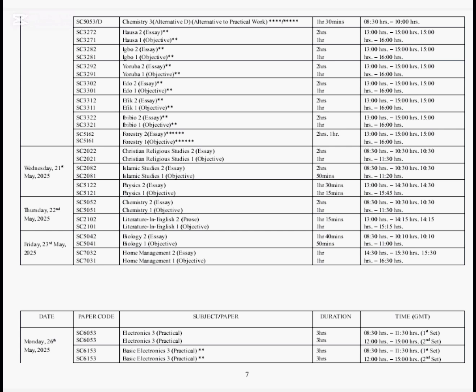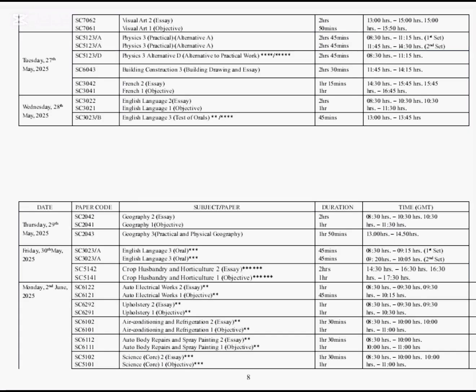So let's proceed. On Monday, 26th May 2025, we have electronics practicals, paper 3. Basic electronics, paper 3, that is the practicals. Visual arts, paper 2 and 1. All this will take place on the 26th May 2025.